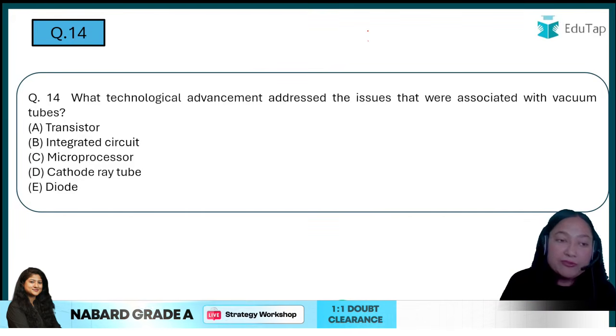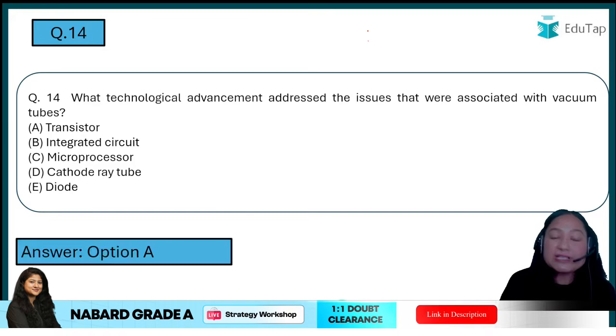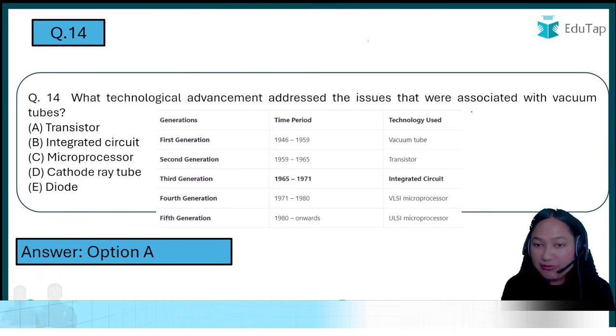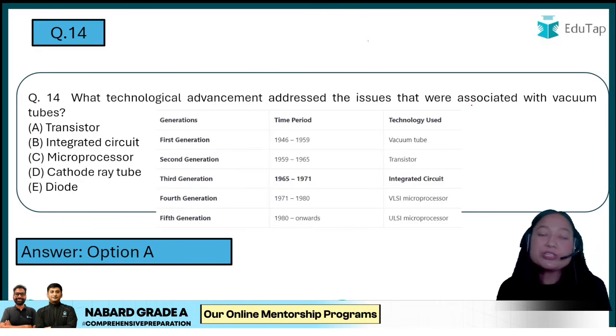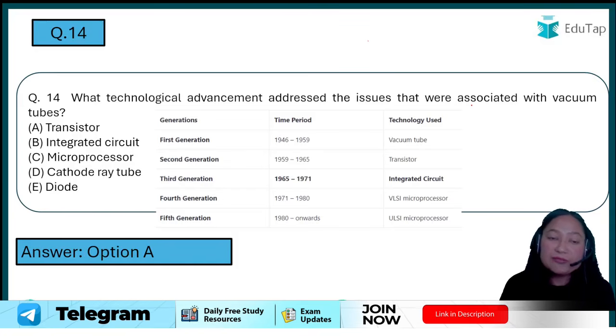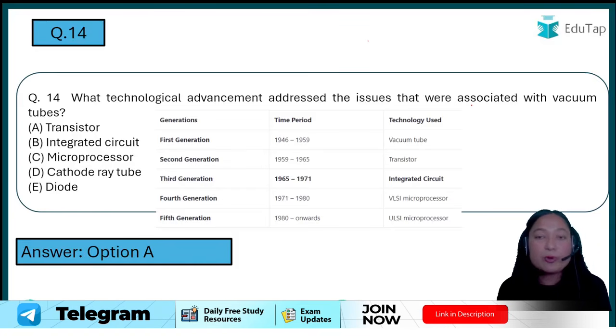If you answered option A, that is absolutely correct: transistor. To give you a little idea, in the first generation we have vacuum tubes, in the second generation transistors, in the third generation integrated circuits, in the fourth generation VLSI, and in the fifth generation the ULSI microprocessor. So this you need to remember.